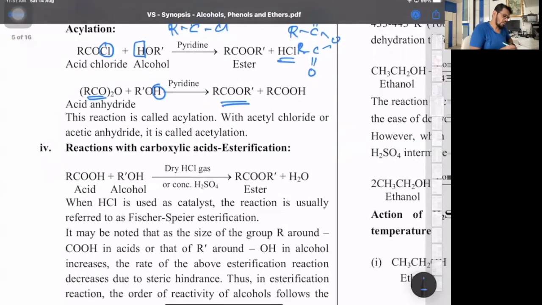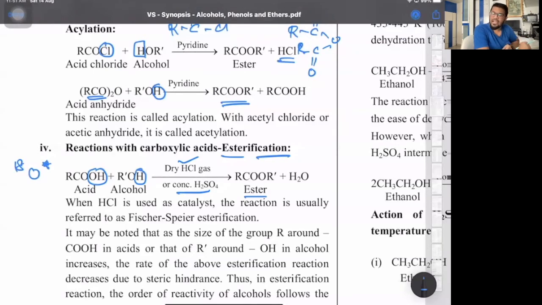Then acid plus alcohol: OH of the acid, H of the alcohol, confirmed by the tracer technique. Here we can use conc. H2SO4 or dry HCl gas, and we get ester. This bond breaking, OH of the acid and H of the alcohol, is confirmed by radioactive O18.